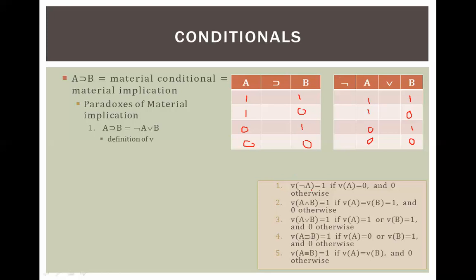and I'm going to show you how this actually equals this. So not A equals 1 if A equals 0. So here A equals 0, so this equals 1. And if A does not equal 0, then not A equals 0. So I did that backwards, didn't I? No, I did that right. Yeah, good. All right, and then looking at the OR statement, if one of the two, A or B, equals 1, then the whole thing, A or B, equals 1, right?